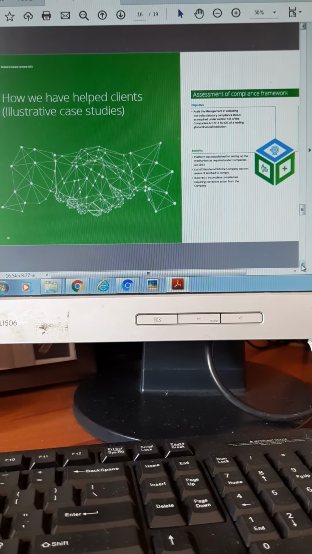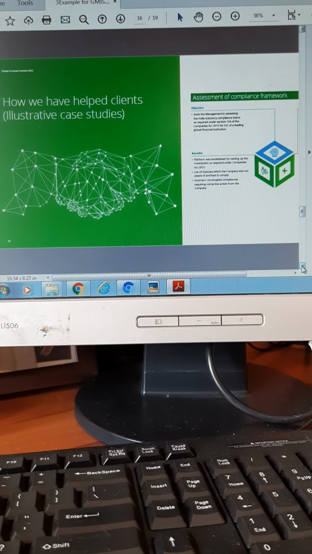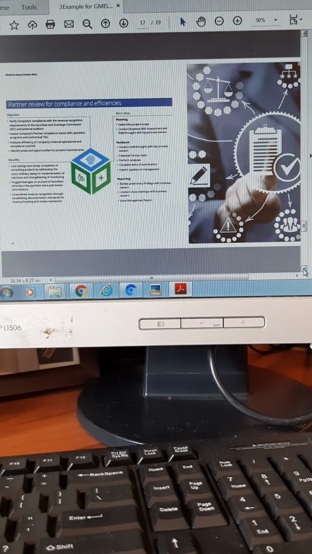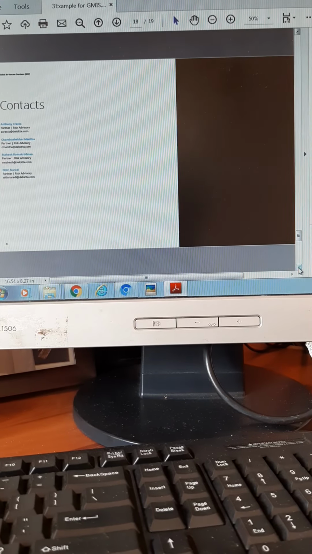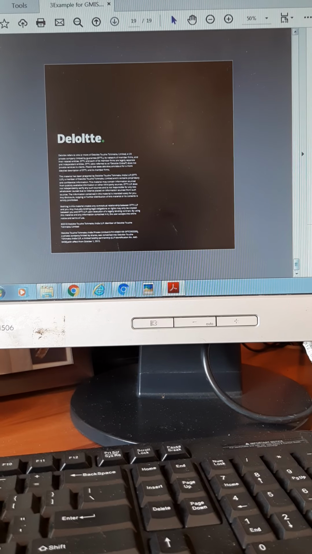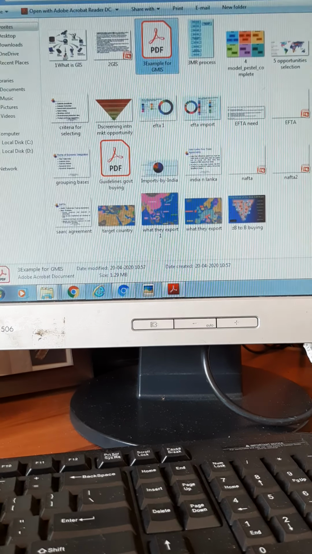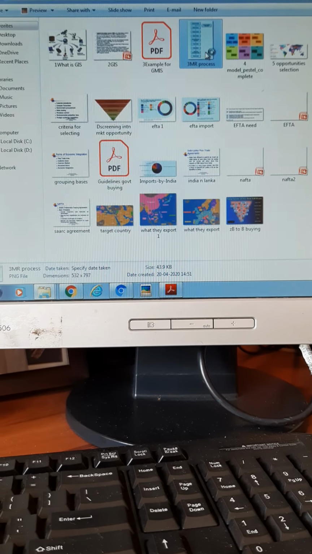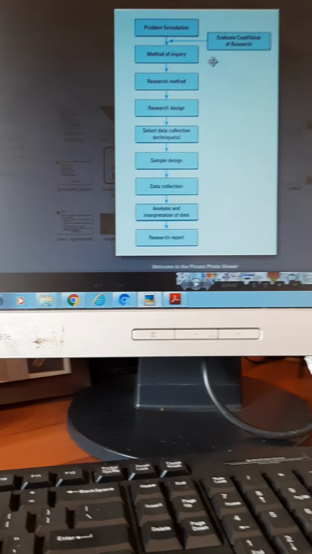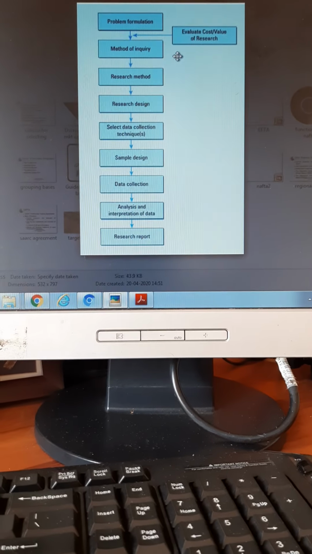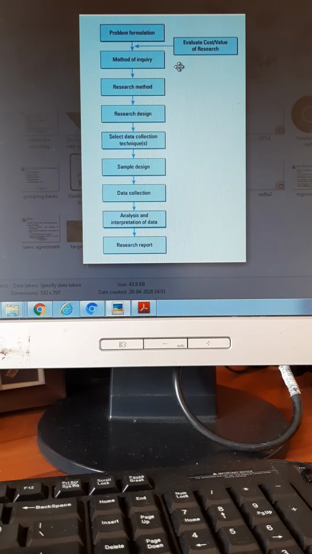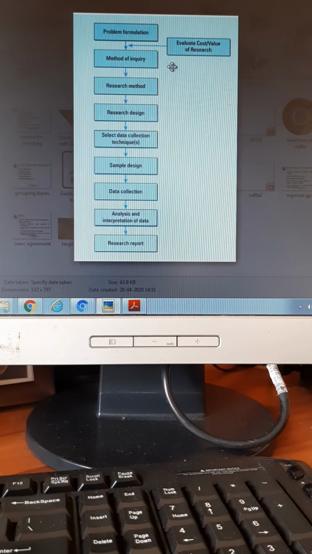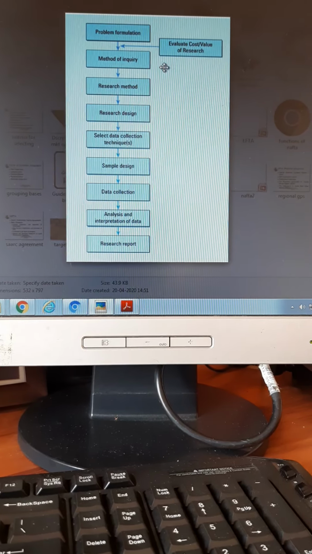And then case studies of how they have helped GICs set up their business in different parts of the world. So this is a typical example for a global information system. They have a particular technology and they will be able to launch it internationally and hand it over to you. Consultancy business, with global information systems.